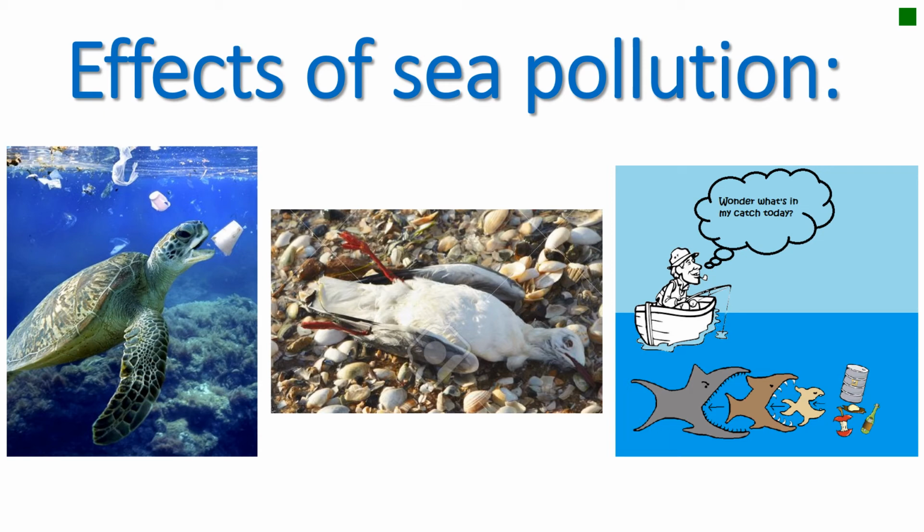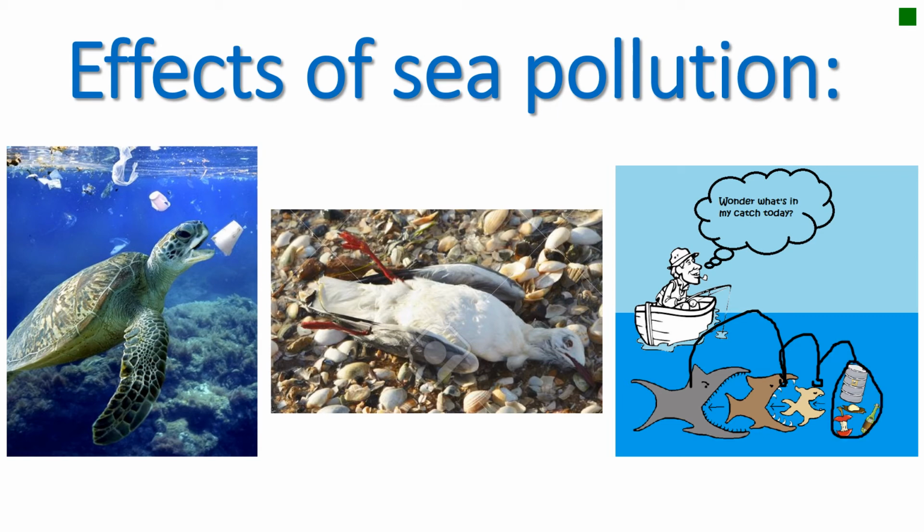The next one, does it only affect the marine animals? It will also affect the other animals, such as the seagull. The seagull, if this animal eats from the contaminated fish, so they will die. And the last one, as you see, the man is fishing here. He wants to take from these fish, and down we will see that the big fish eat the small fish, the small fish eat the smaller one, and the smaller one eats from these pollutants.